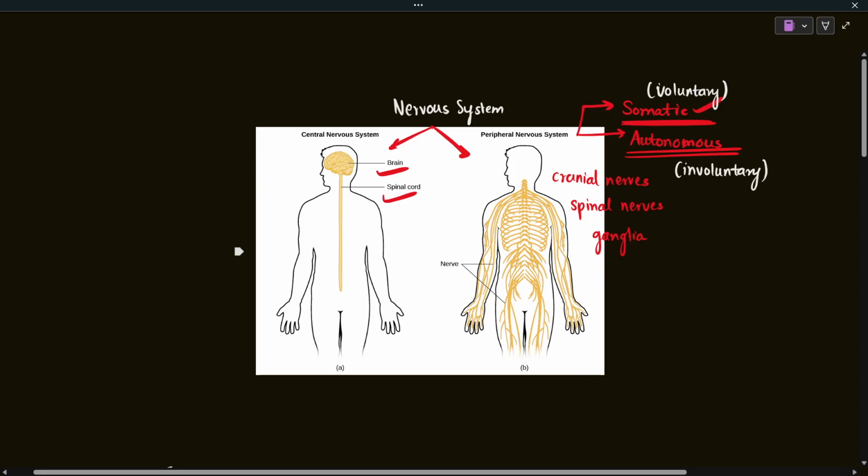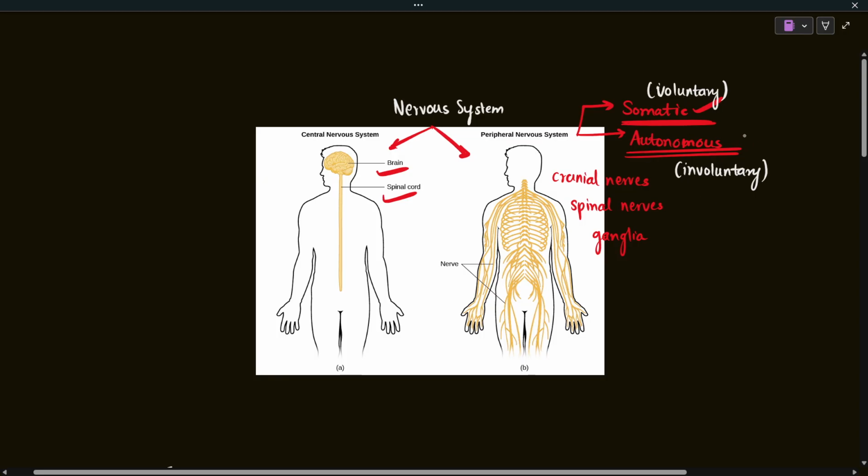The peripheral nervous system is a connecting link between the central nervous system and our body. Whatever stimulus your body is receiving is conducted by the peripheral nervous system to the central nervous system. Then that information is processed, and upon that, whatever your behavior is going to be, that signal is transmitted from the brain to the nerves, to the peripheral nervous system. So the somatic nervous system controls the voluntary actions, while the autonomic controls the involuntary actions.